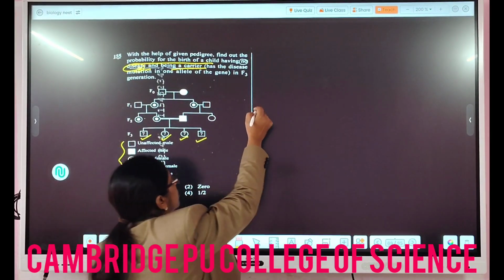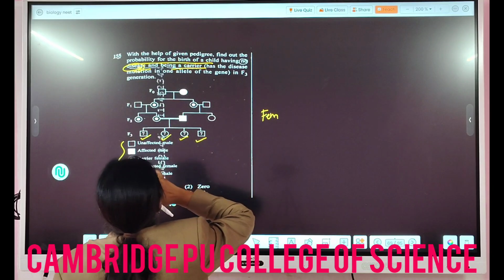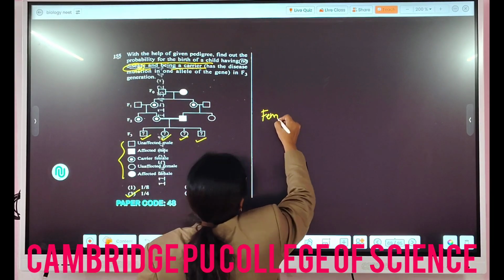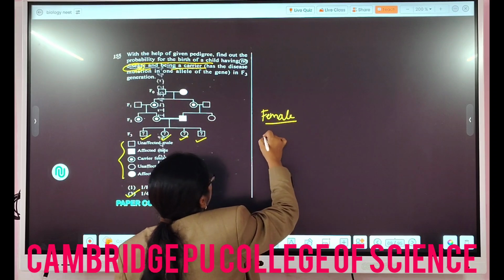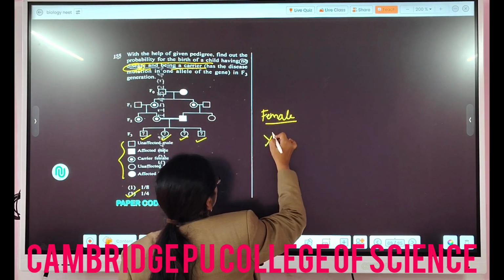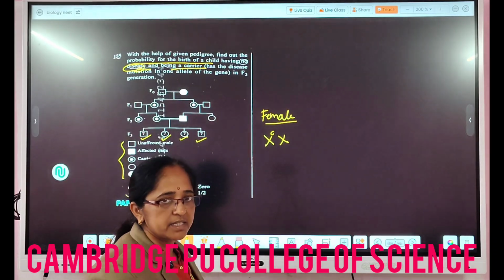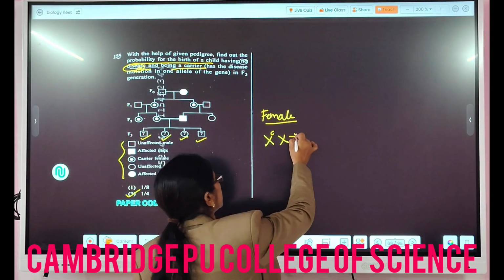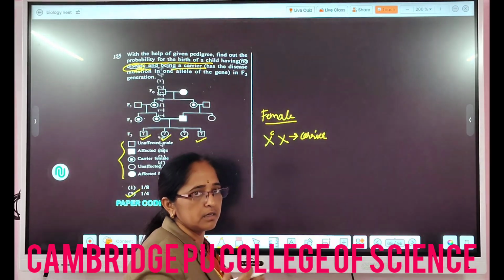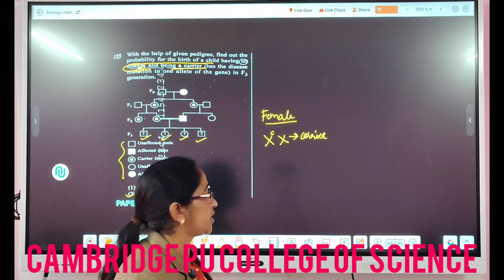Because in females, if the defective gene is only in one X chromosome, she will be carrying that disease but will not be affected; she will lead a normal life, but she is carrying the defective gene.